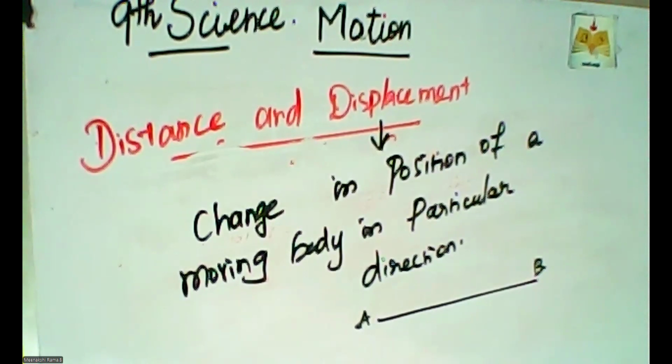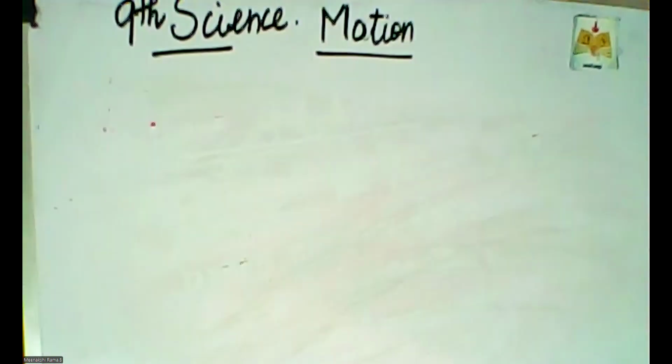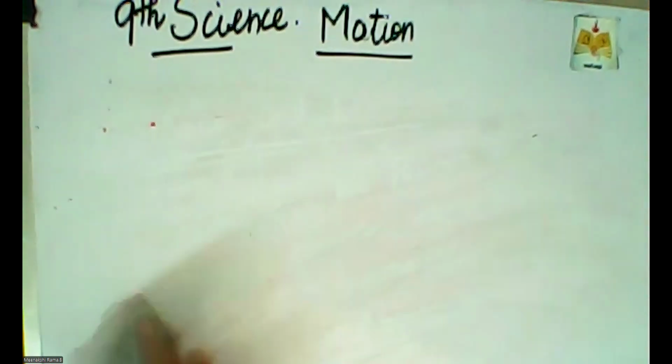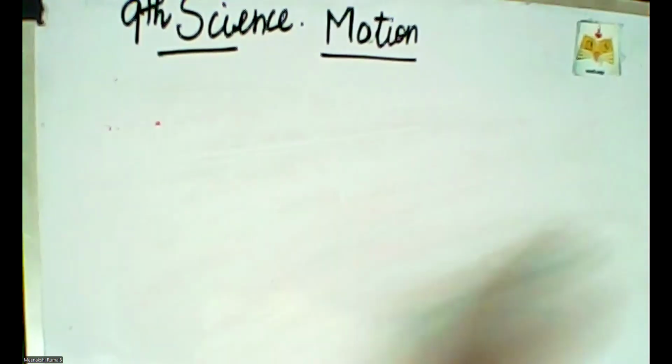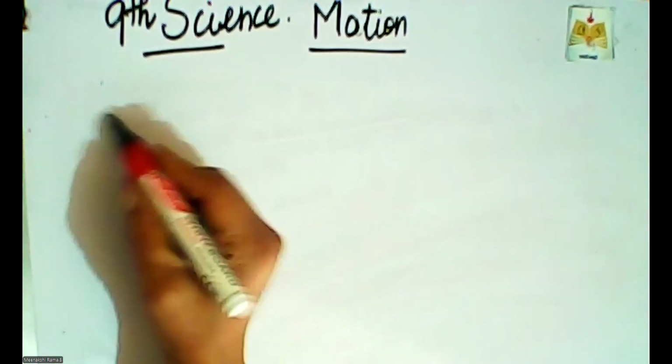Is there any doubt in the distance and displacement concepts? Is that clear? What is uniform and non-uniform motion, and what is distance and displacement? The next concepts are speed, velocity, and then acceleration. These are all related to motion. What is speed? What is velocity? What is acceleration? First concept is speed.